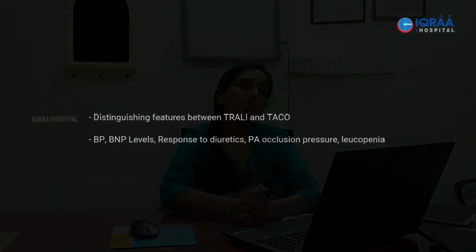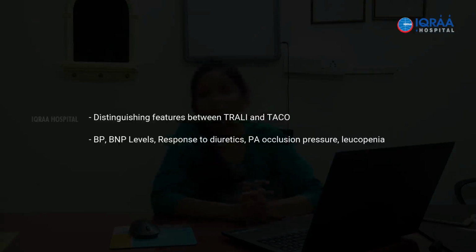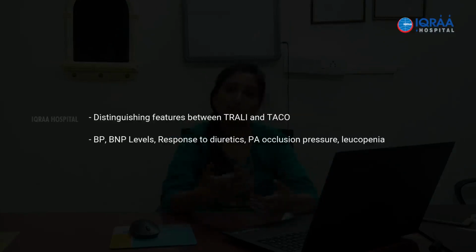And the response to diuretics is obviously better when it comes to TACO, whereas in TRALI you will not see much of a difference as far as the response to diuretics is concerned. And in TRALI there will be a transient leukopenia, which may or may not be appreciable, to be honest. So all the other things that I mentioned are more crucial as far as differentiating between TRALI and TACO is concerned. Both sets of patients may present with dyspnea, and it is worthwhile to distinguish between the two because the management would be different.